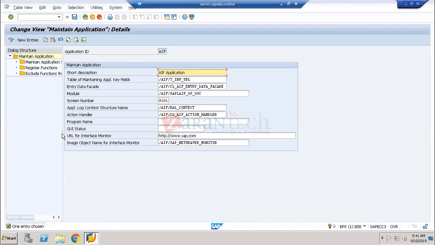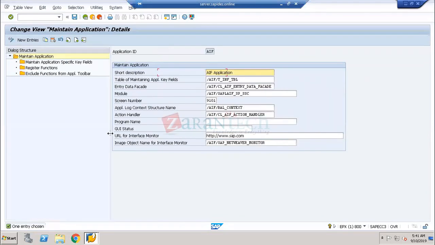Mahesh, you're in the S4 HANA system right now, the Central Finance system. You're in the ECC. You're in the S4 HANA, right? Yeah, S4 HANA.